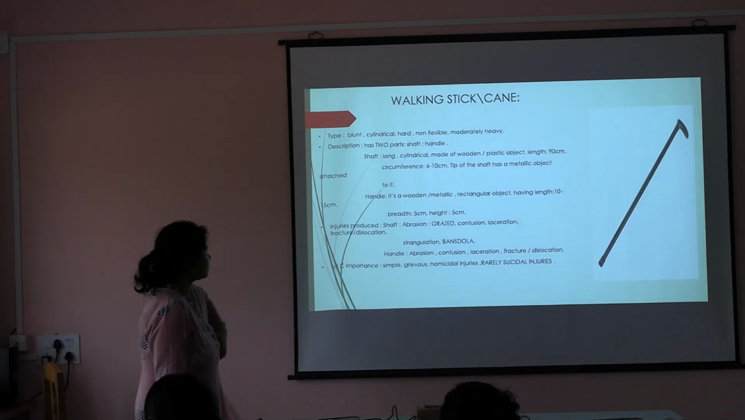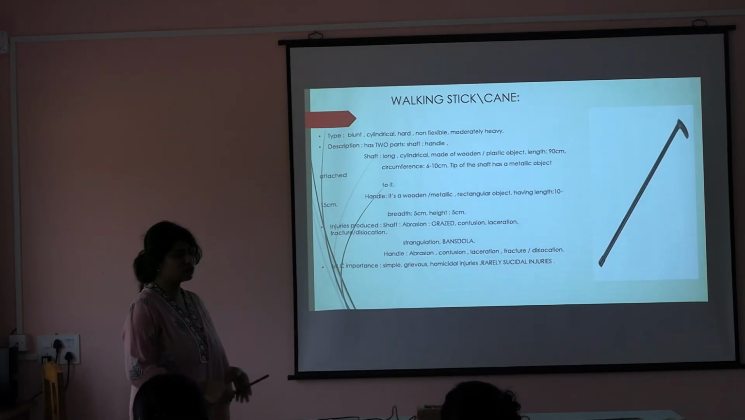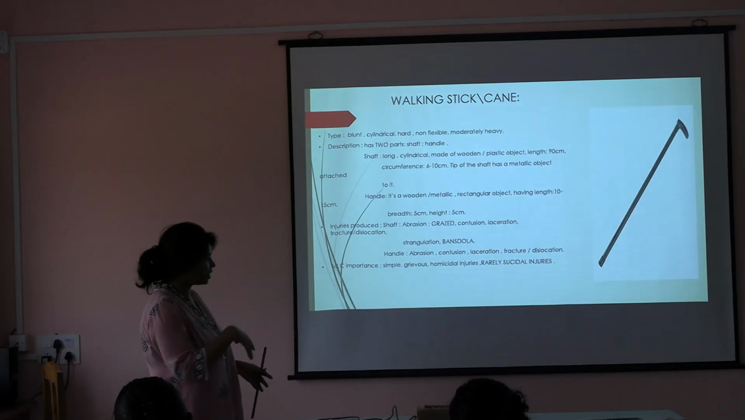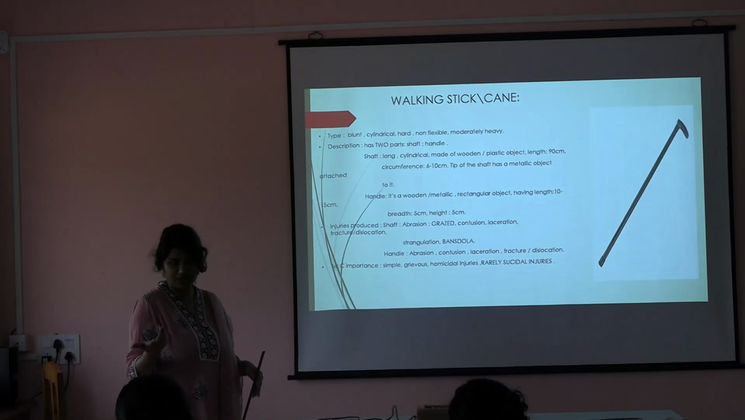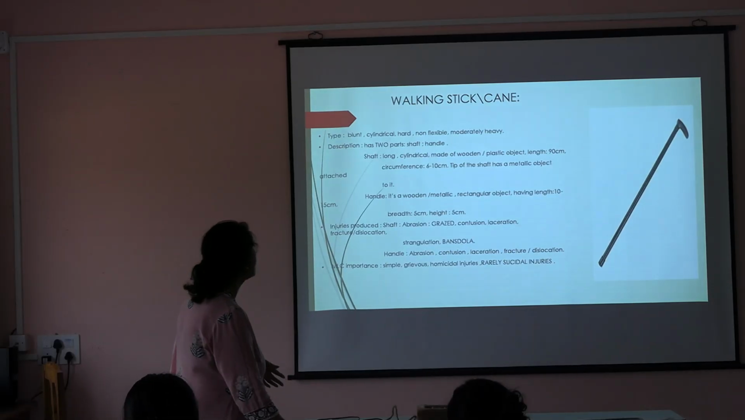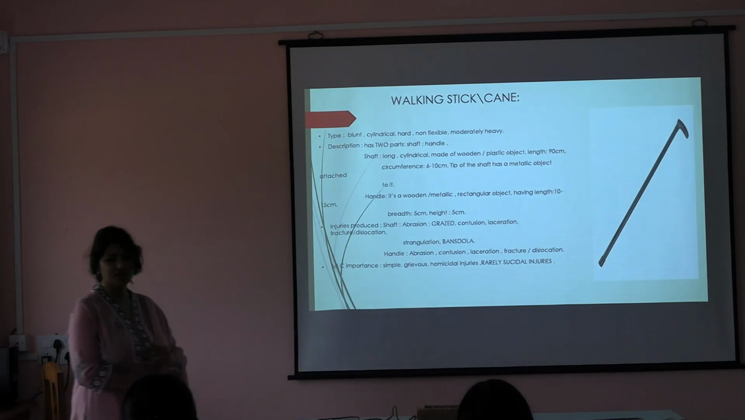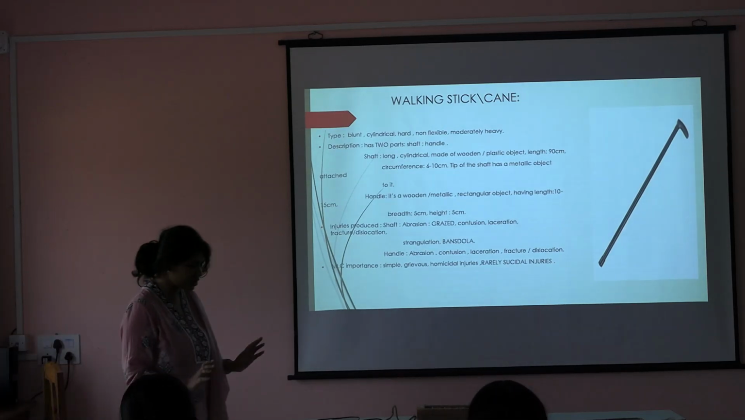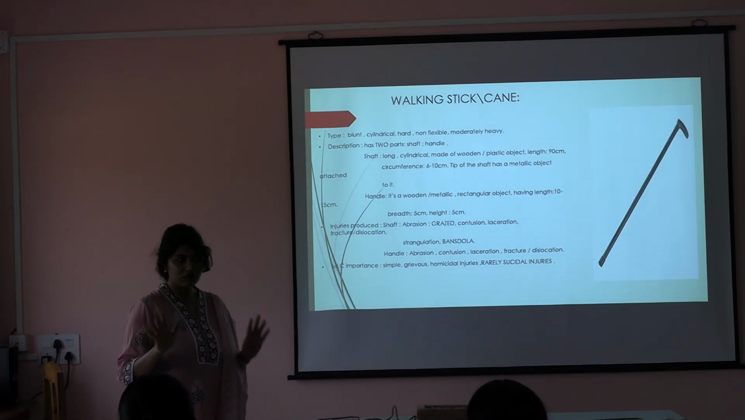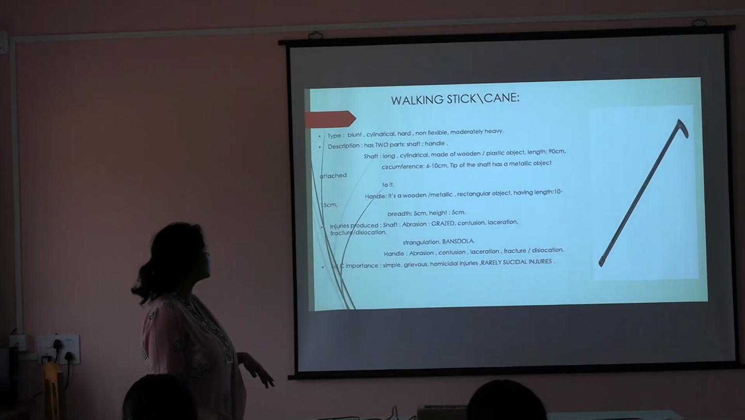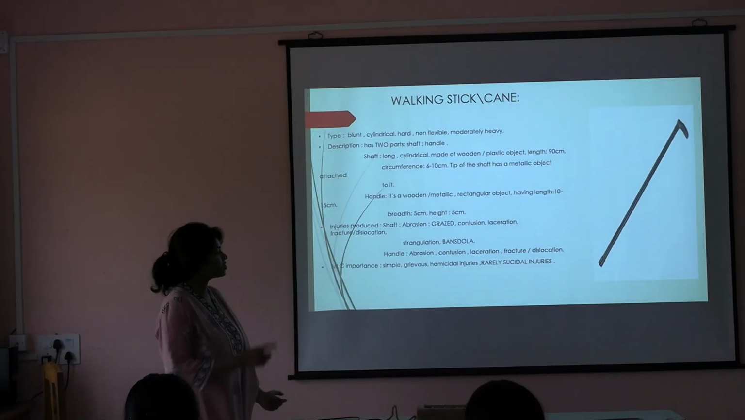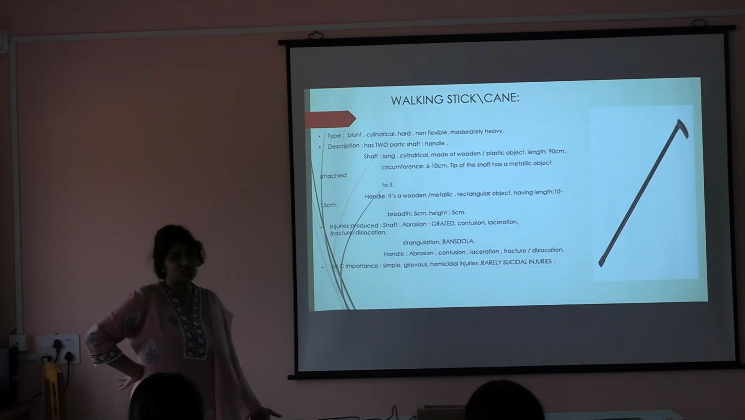Next. If it is a rectangular object, or here it is rectangular, sometimes it can be circular or spherical, whatever the shape is. Length, breadth and height are measured. Okay. Now, this much done. Understood everything? How to describe so much. Coming to the injuries now. What are the injuries that are possible with the cane?